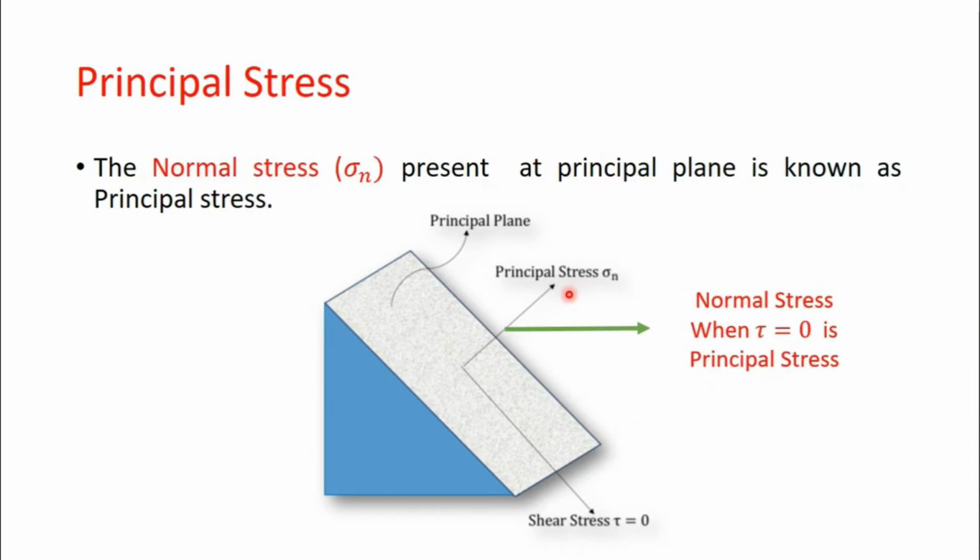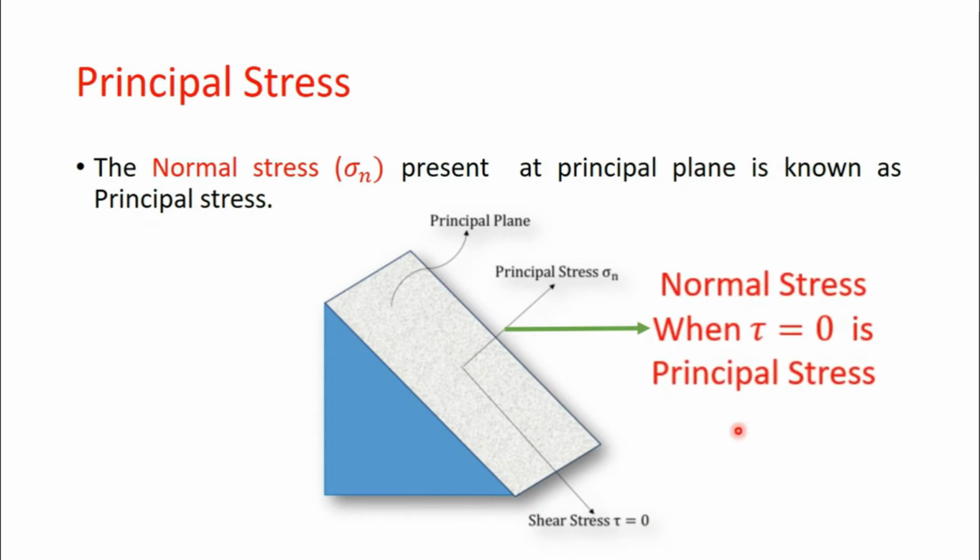Our next definition is of principal stress. The normal stress present at the principal plane is known as principal stress. Since shear stress is 0, and tangential stress is 0, we have only a normal stress. In short, you can say the normal stress at a plane where tau equals 0 is said to be the principal stress.